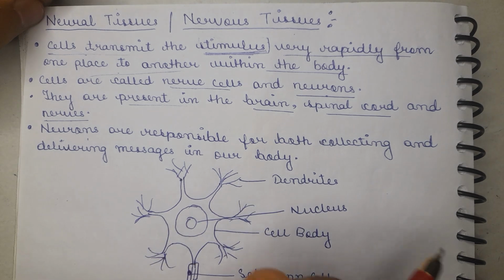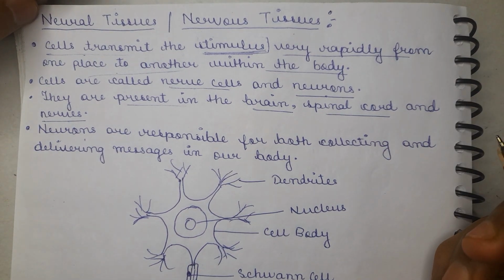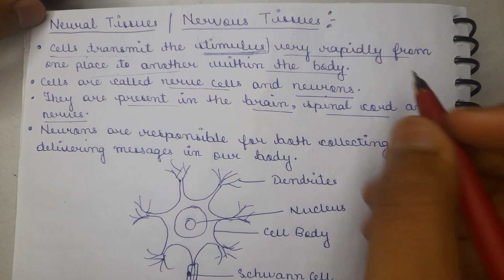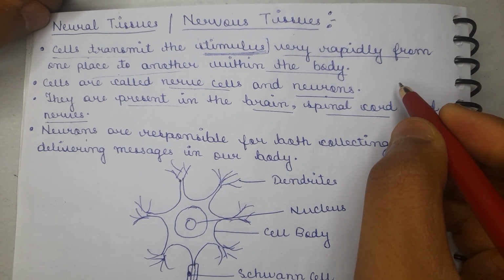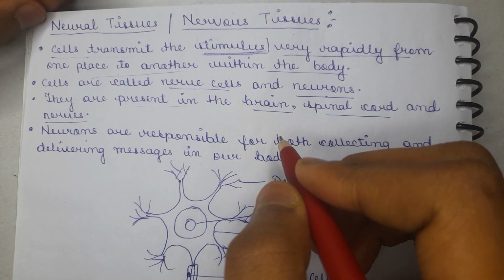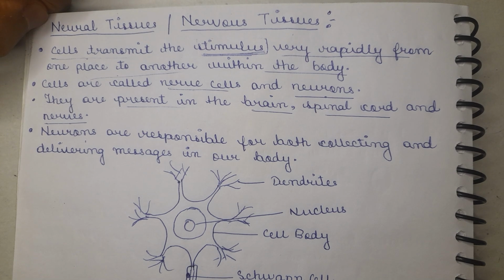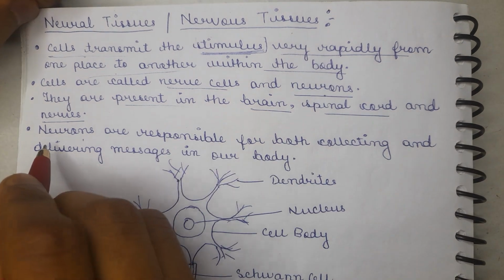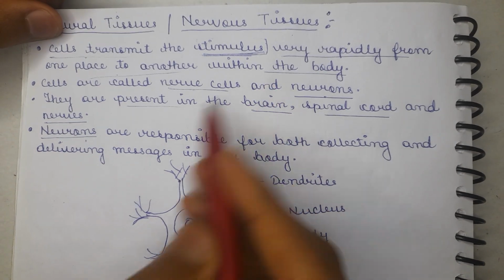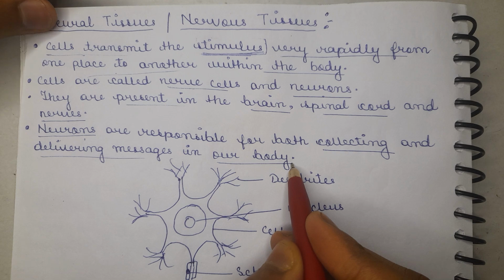The neurons act basically as a postman in the body that delivers the message accurately, and the brain acts as the post office where all the messages or stimuli get collected, and which controls how the message will be delivered. Now, what is responsible for this? Basically, these neurons or nerve cells are responsible for collecting and delivering messages in our body.